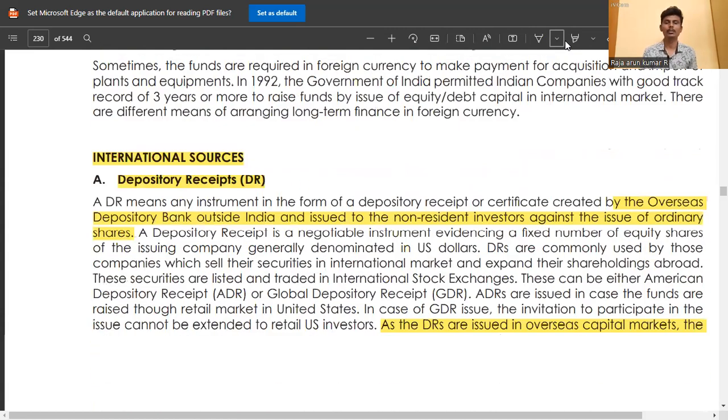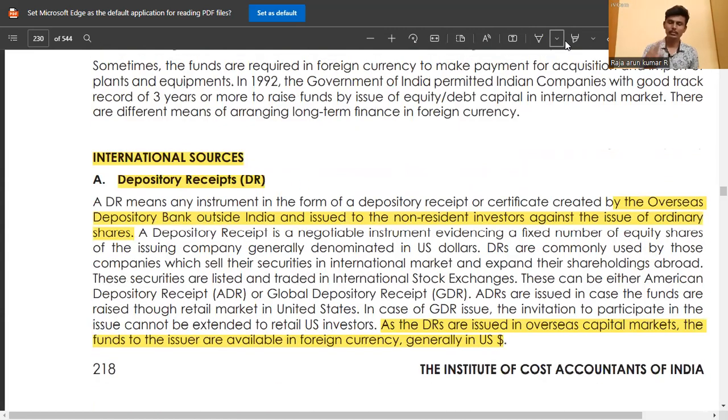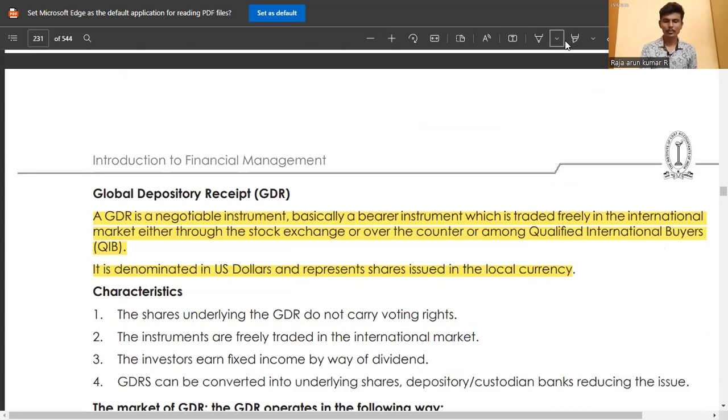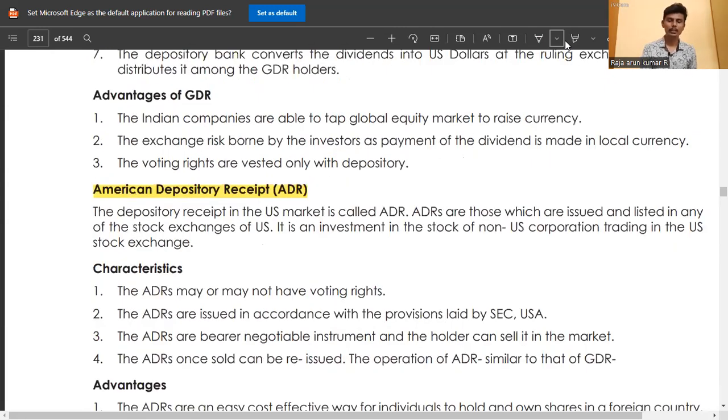International sources include the depository receipt, global depository receipt, and American depository receipt, as given in the book. These three depository receipts are used by those outside India to get funds from India.